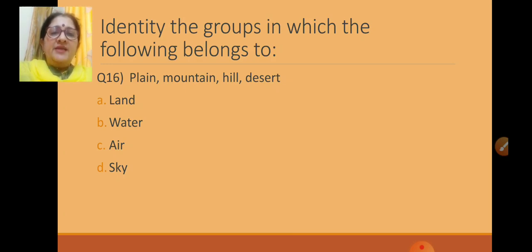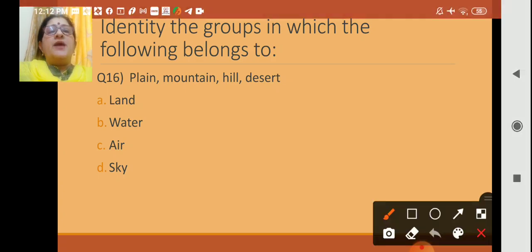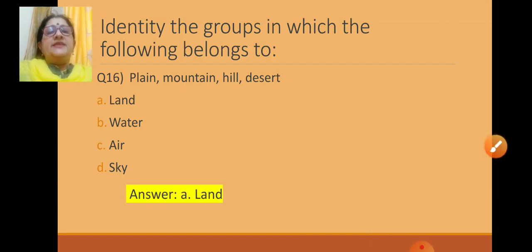These are air. These are sky? No. These are different kinds of lands, so this will come under land. So, the right answer is A, land. Now, the next one.